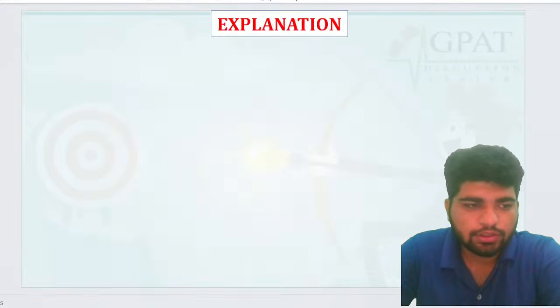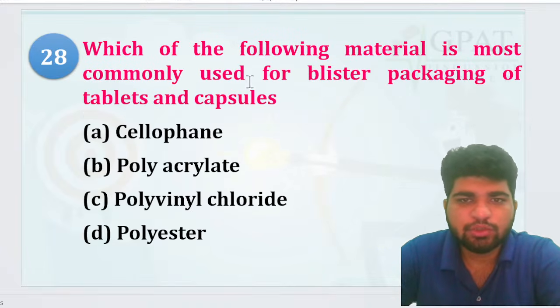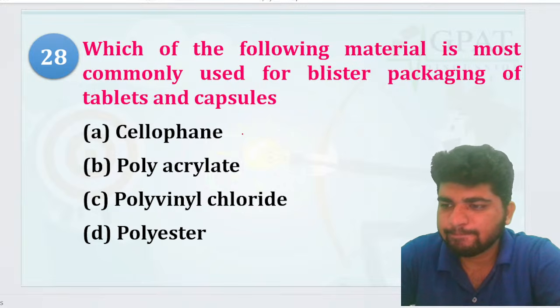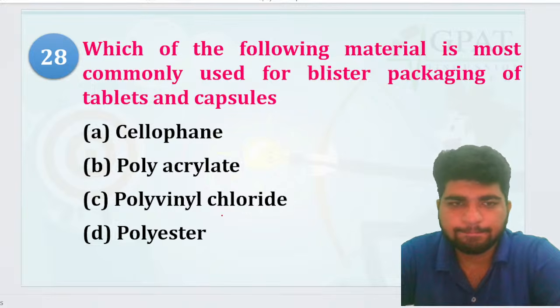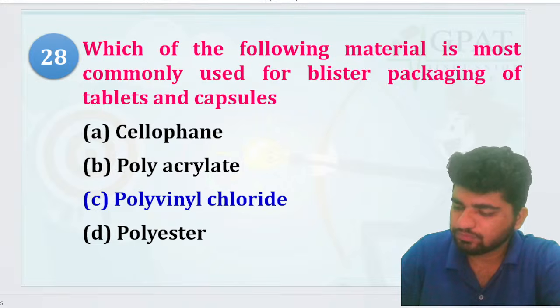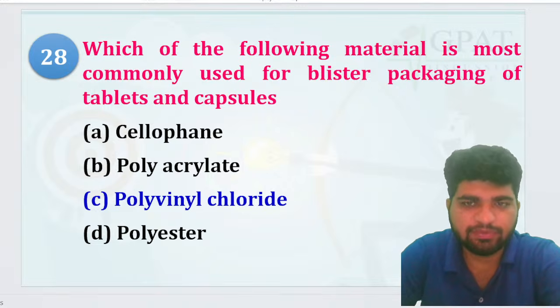Okay, chalo. Now, which of the following material is most used for the blister packaging of tablets and capsules? Okay, the blister packaging. Chalo, anyone? Blister packaging, simple. Cellophane, polyacetate, polyvinyl chloride, or polyester. Bachcha knows that's your polyvinyl chloride, right? Polyvinyl chloride se hi you will also make some pipes as well. PVC ki pipes aata hai.